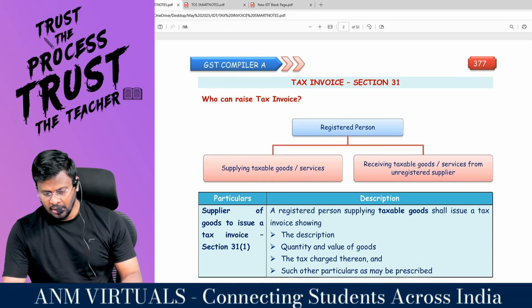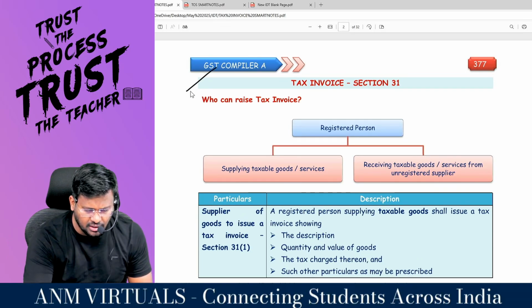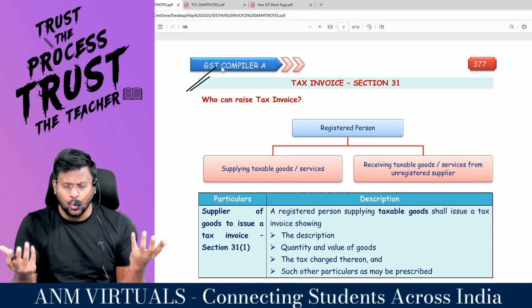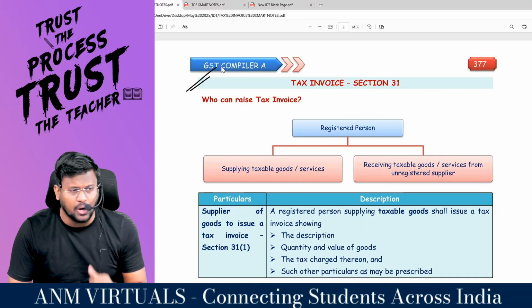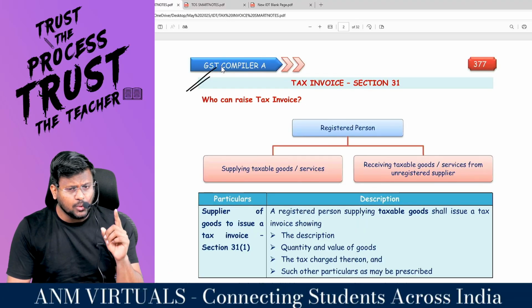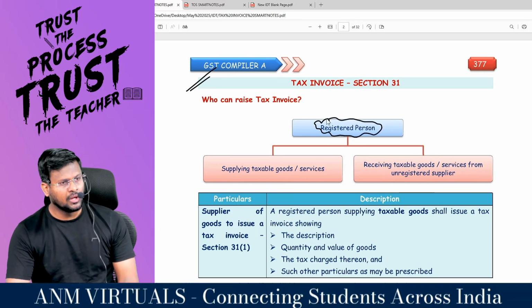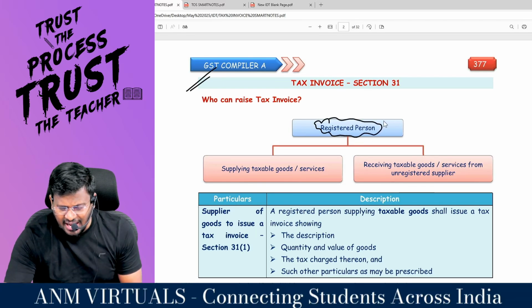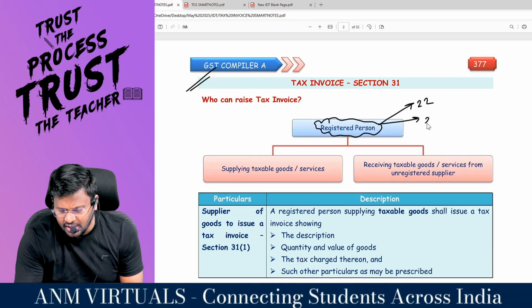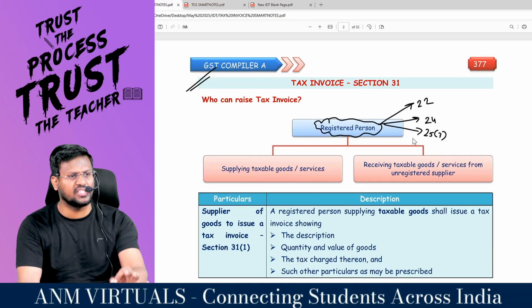Comfortable? Sir, tax invoice, section 31. First question, sir, who has to raise the tax invoice? In order to raise the tax invoice, first of all, you should be a what person? You should have taken registration either under section 22 or under section 24 or under section 25 subsection 3 of the CGST Act.